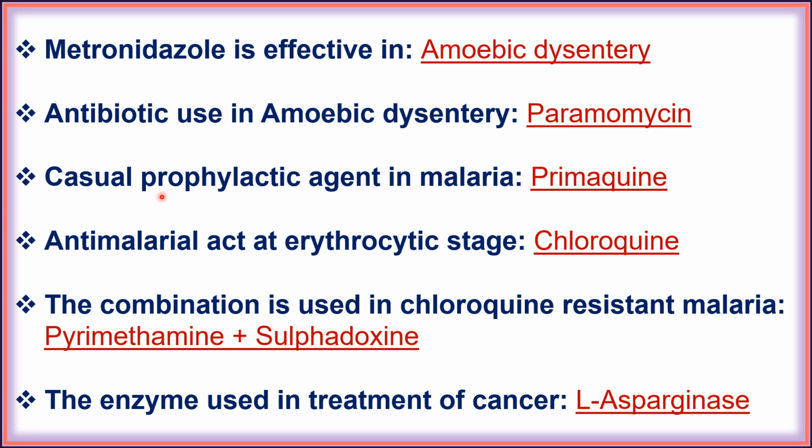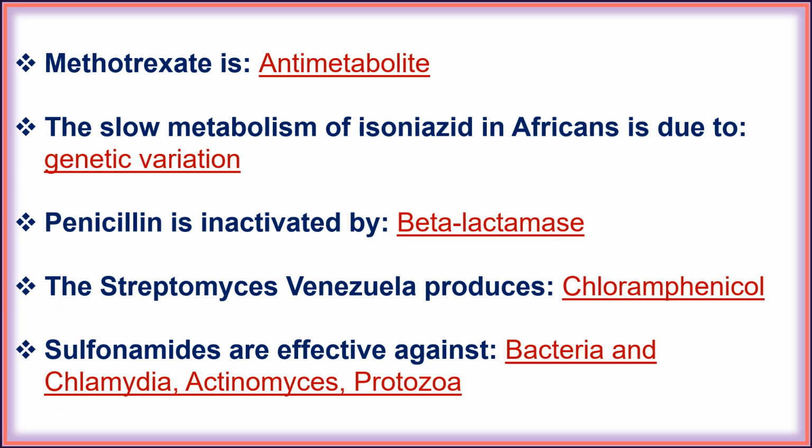Next, the causal prophylactic agent in malaria, that is primaquine. Next, the antimalarial acting at the erythrocytic stage, that is chloroquine. Next, the combination used in chloroquine resistant malaria, that is pyrimethamine and sulfadoxine. Next, the enzyme used in treatment of cancer, that is L-asparaginase.